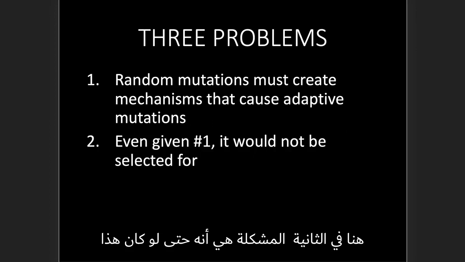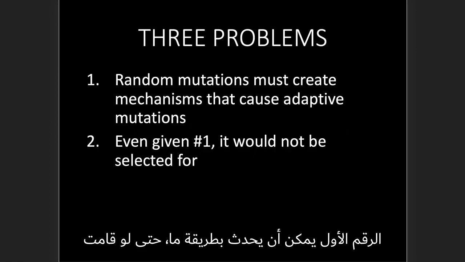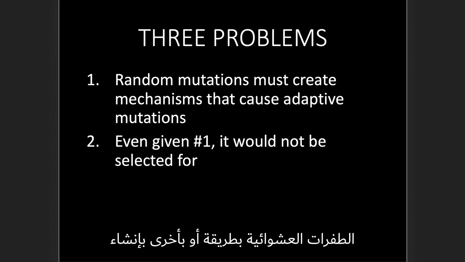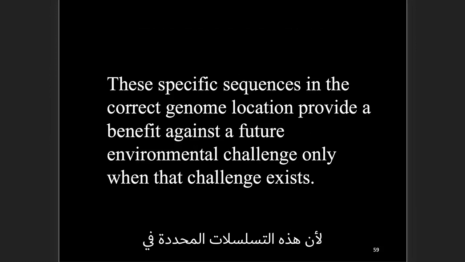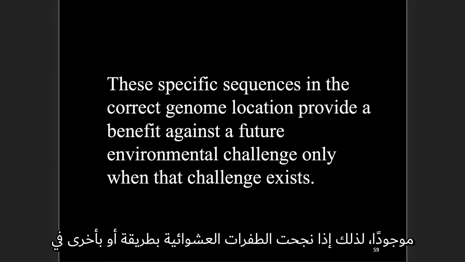The second problem is, even if that number one could happen somehow, even if random mutations were to somehow create these mechanisms, they would not be selected for. Because these specific sequences in the correct genome location provide a benefit against a future environmental challenge only when that challenge exists.